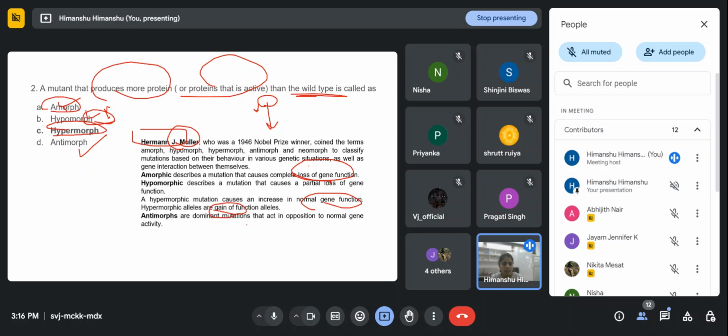These are the dominant mutations. Now whatever that gene has to code, now it is coding opposite to those proteins, right? So those are the dominant mutations, acting in opposition to the normal gene function. Like if it is helping in the growth of the hair, now it is causing loss, in opposition to the normal gene activity, whatever the proteins.